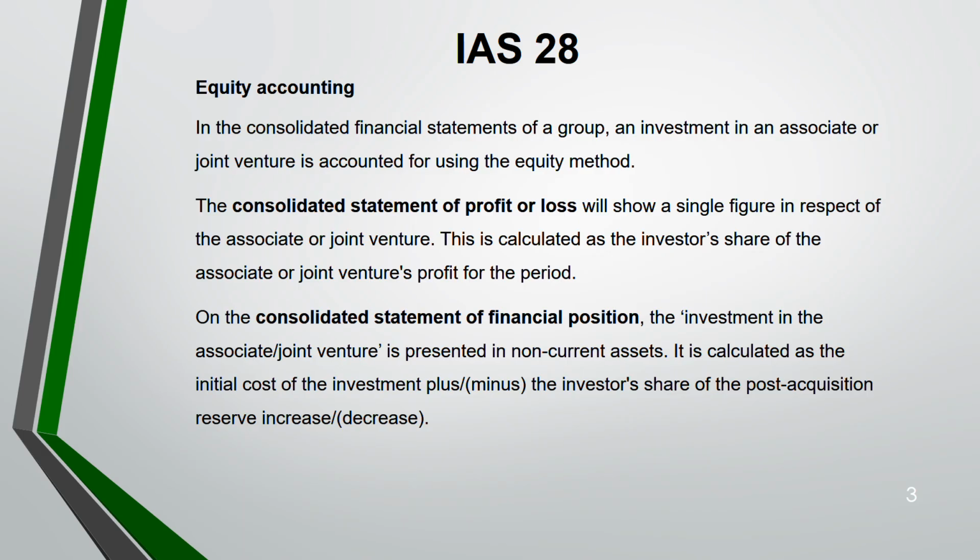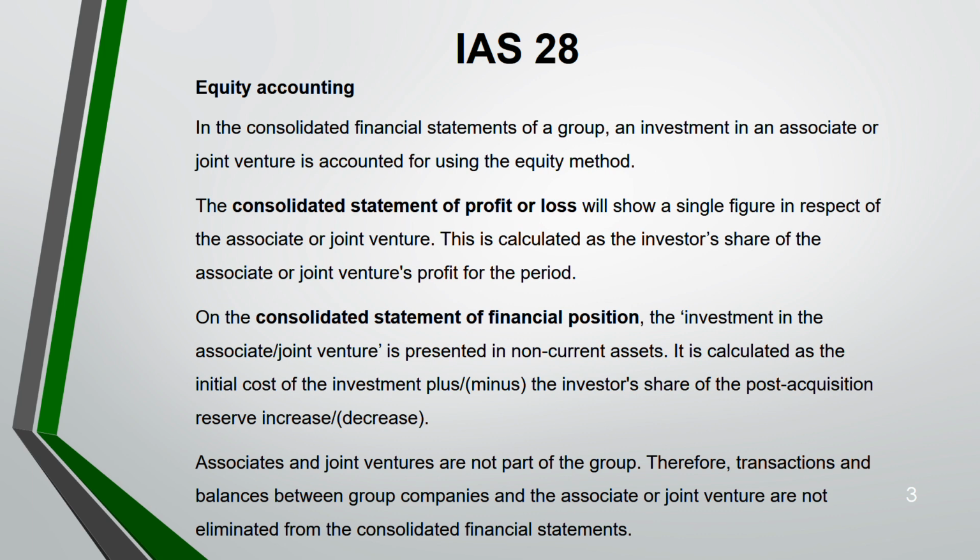So how do you calculate the equity accounting? Initially you will measure your associate or joint venture at cost, but for subsequent measurement you have to take the investor's share of the post-acquisition profit. So your cost will increase or decrease by the investor's share of the post-acquisition profit. If the profit increases, you add it to the cost, and if it decreases, you deduct it from the cost. That is equity accounting: the initial cost of investing in the associate or joint venture, plus the post-acquisition profit if it increases, or minus it if it reduces.